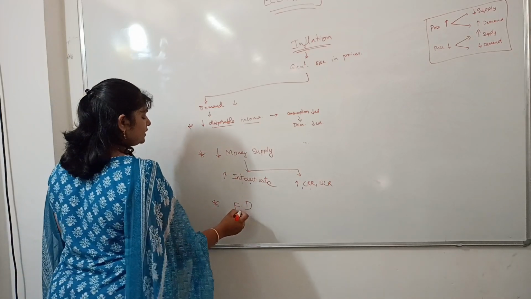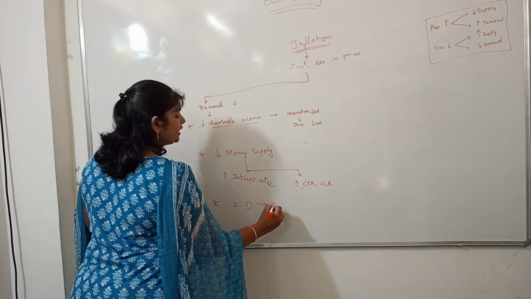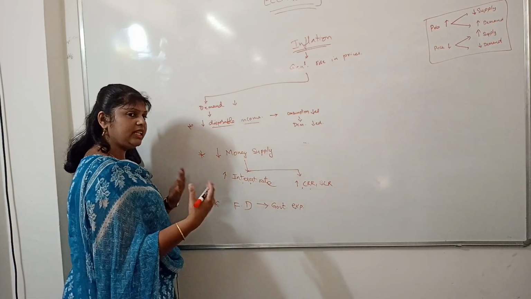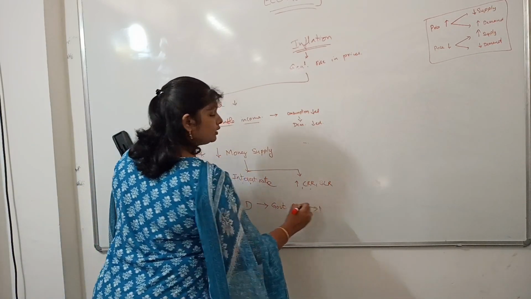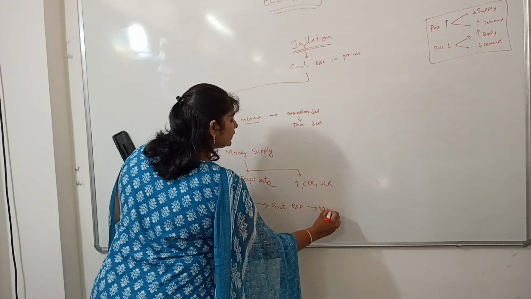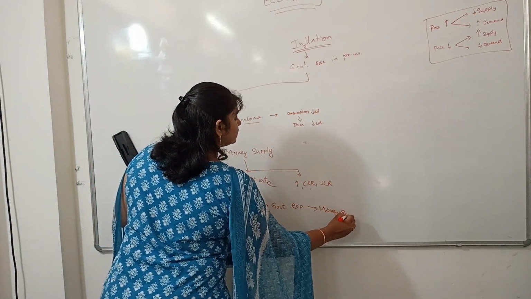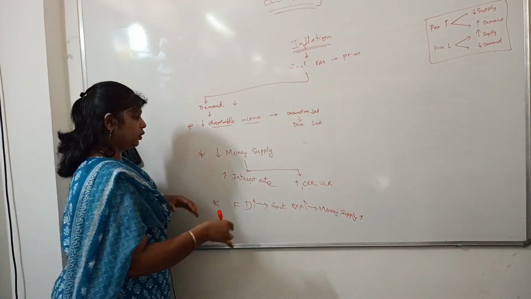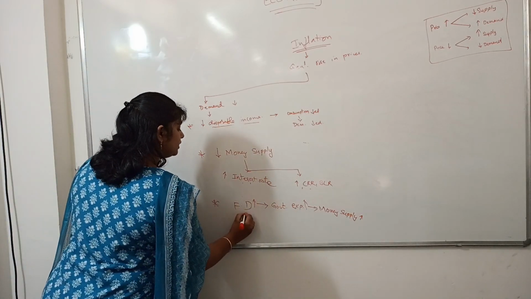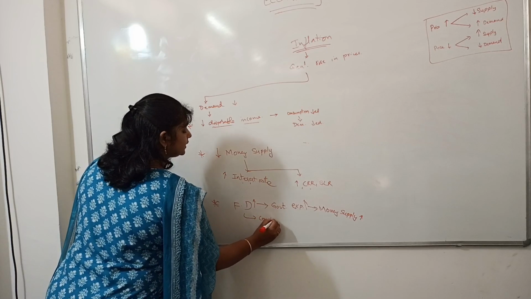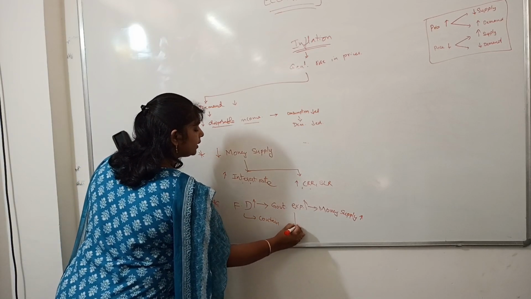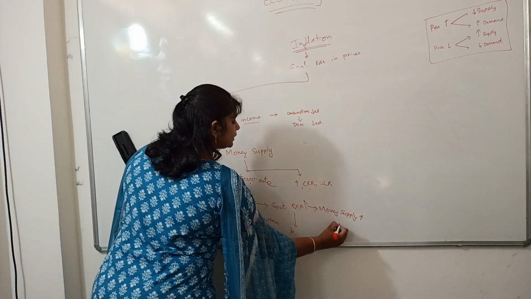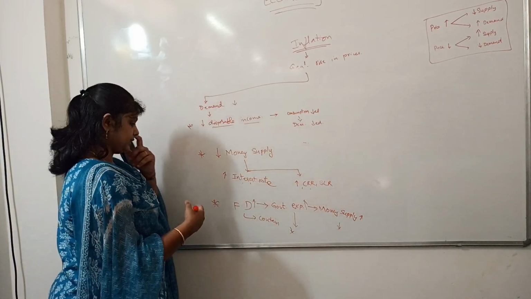What is this fiscal deficit? The government expenditure is high. When the government expenditure is high, the money supply in the market is high. So whenever the money supply is high, the demand would be more. So in order to decrease the demand, contain the fiscal deficit, contain the government expenditure, decrease the expenditure. Then the money supply decreases, thereby demand decreases.